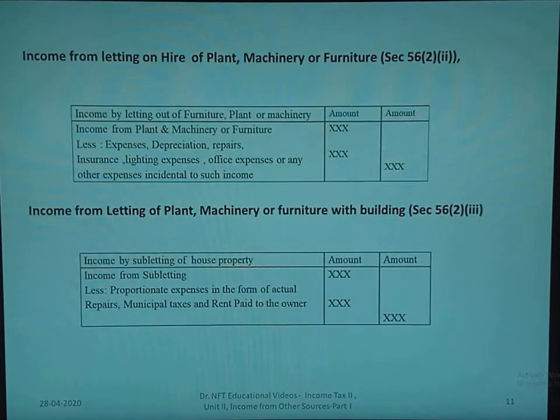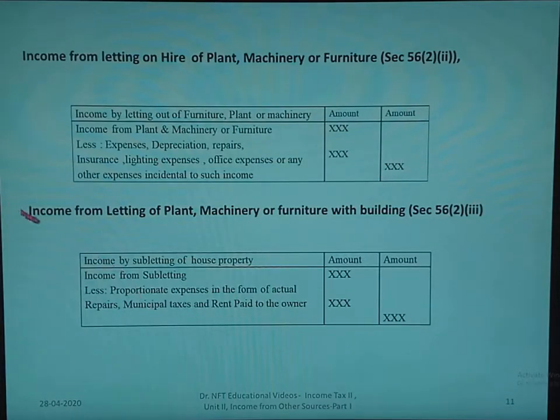Now let us see the provisions relating to income from letting on hire of plant and machinery or furniture. In case of income by letting out of furniture, plant or machinery, we have to deduct the expenses which are incidental to this, like depreciation, repairs, insurance, lighting expenses, office expenses, or any other expenses. So deduct that, the rest of the amount is taxable.